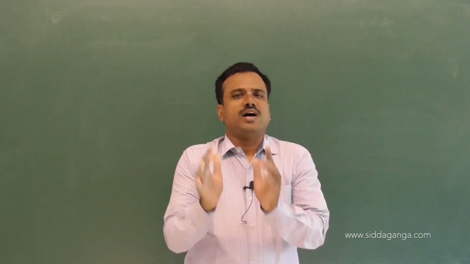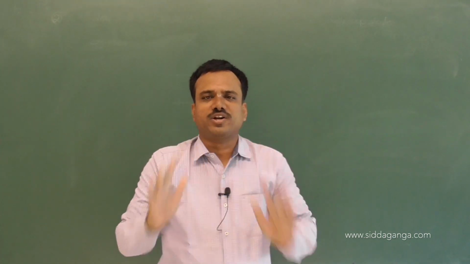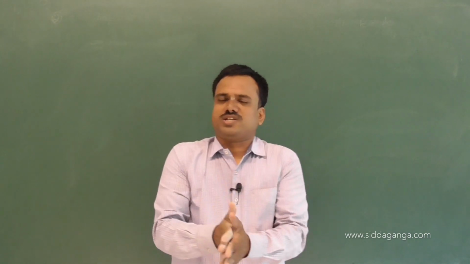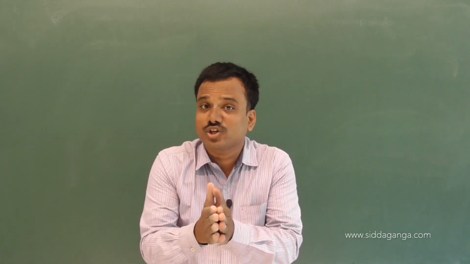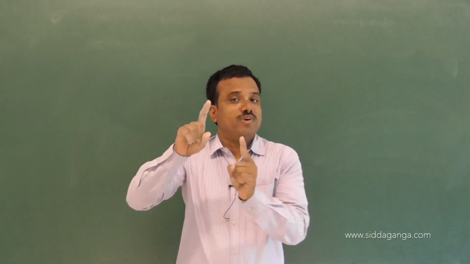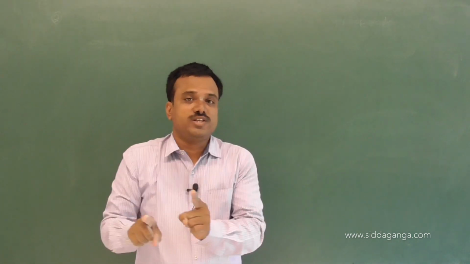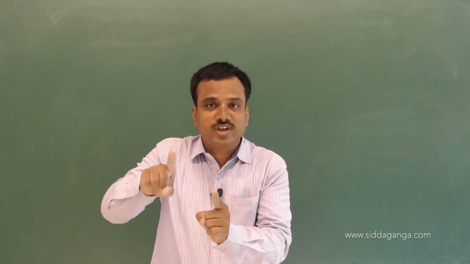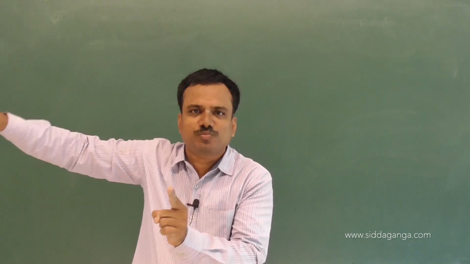Okay, once again I recall the introduction of set. Set is a collection of well-defined objects. Well-defined objects means it should not vary from person to person.